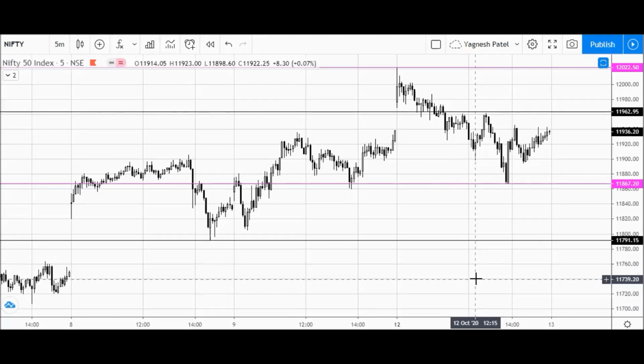So these all are the 4 levels you can keep in your watch list for tomorrow's trading session. You can see in this image.